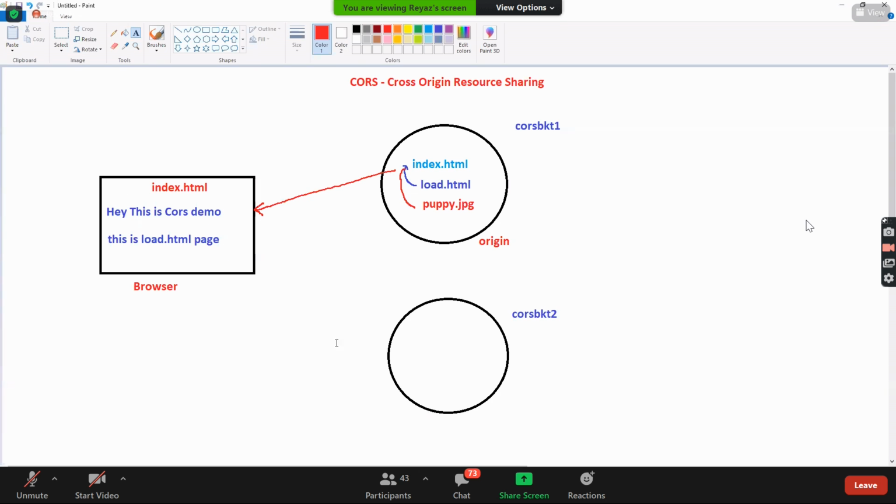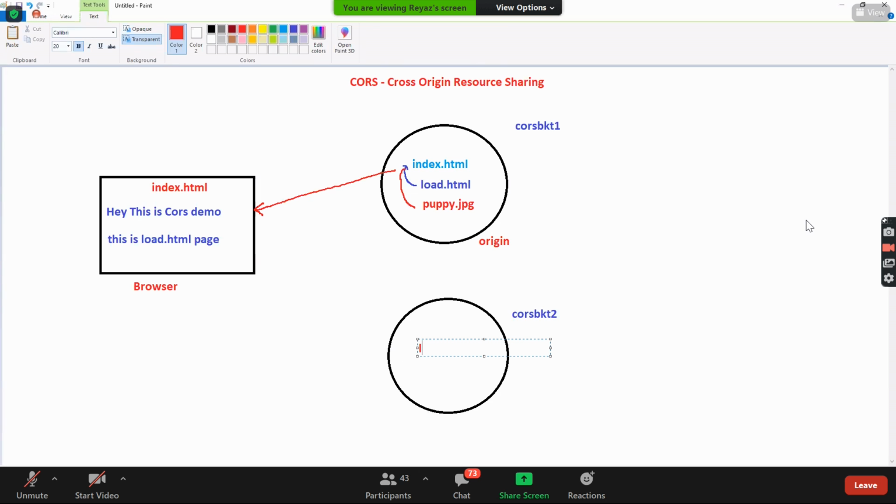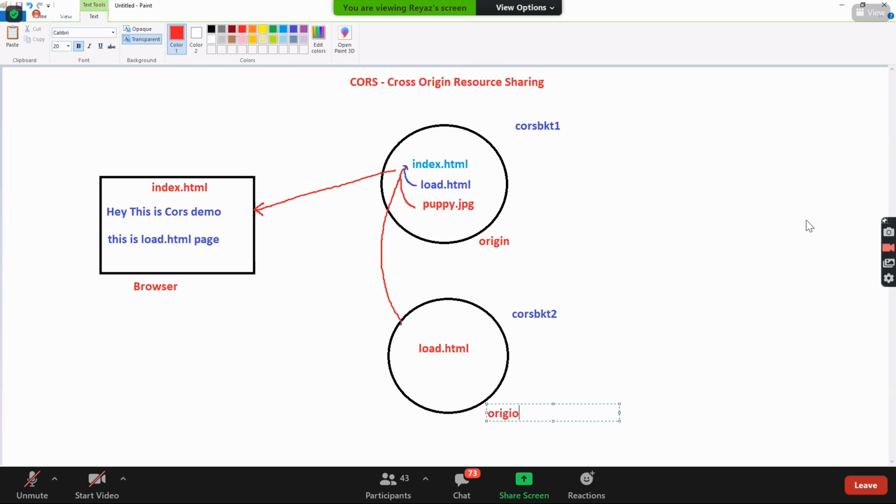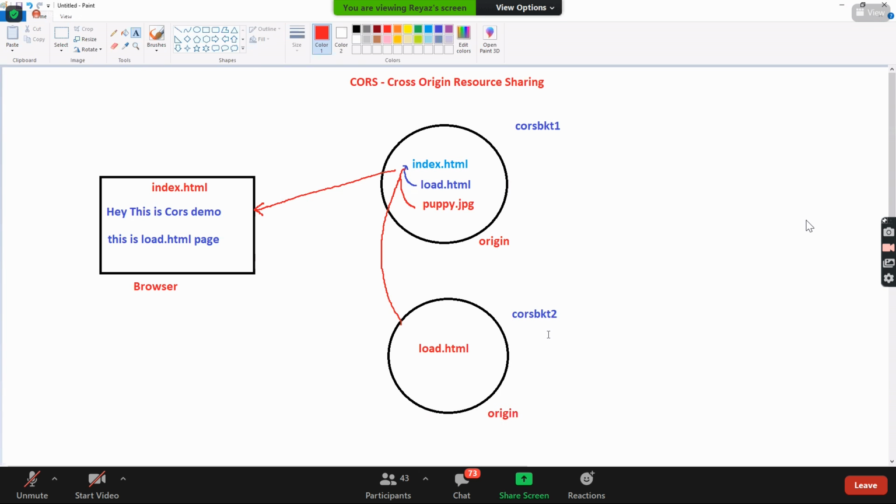Let's say I have load.html in another bucket. Whenever I call this load.html inside this index.html, will this work? In general, it should work. But with buckets, it doesn't work, because these two are different origins.